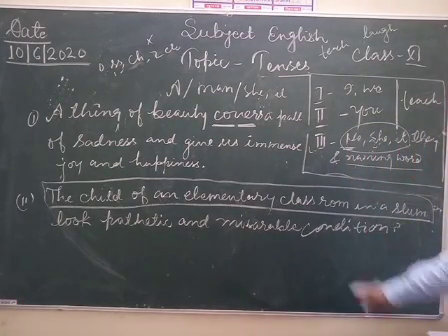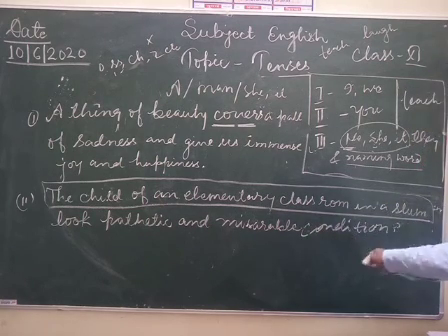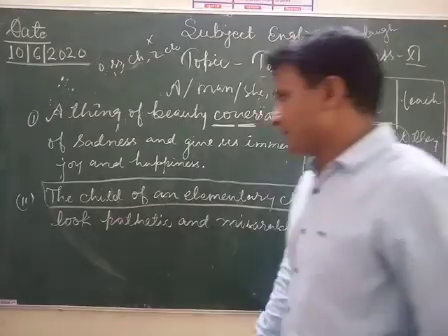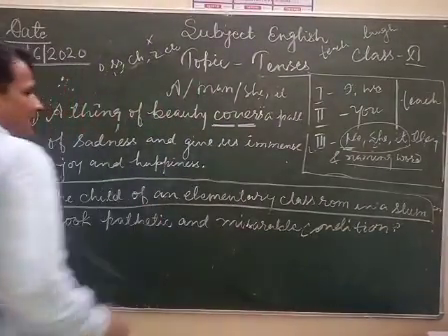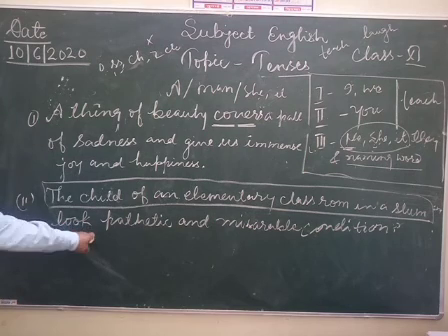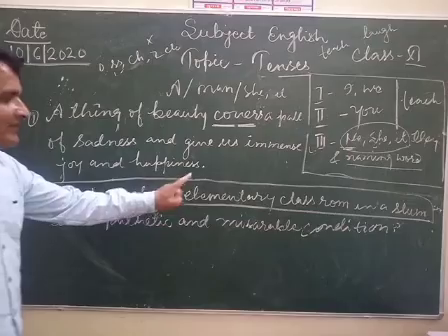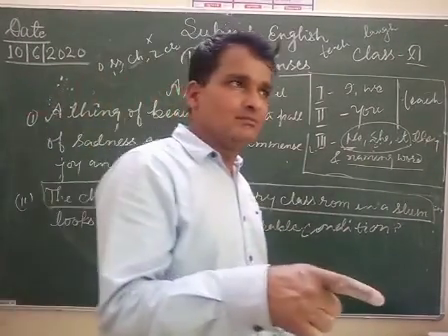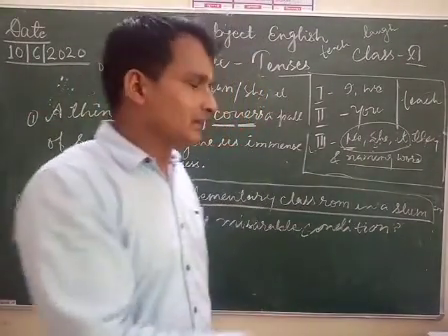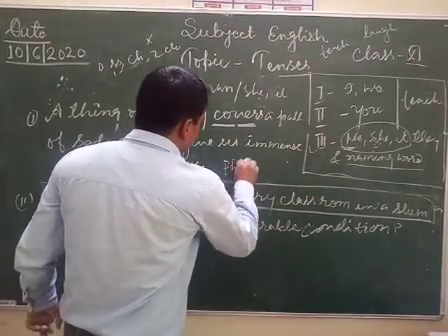According to the sense of the sentence, if you are not going to add a condition here, the sentence has full meaning. The child of an elementary classroom in a slum looks, you have to write here as, because the child of an elementary classroom in a slum denotes only one thing, and this is a phrase.